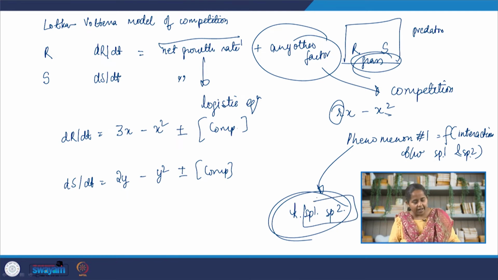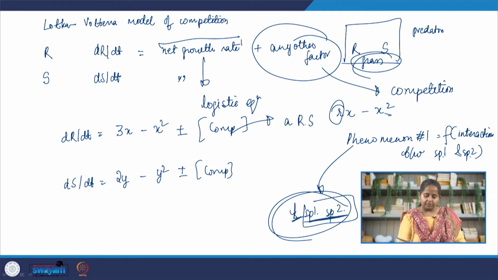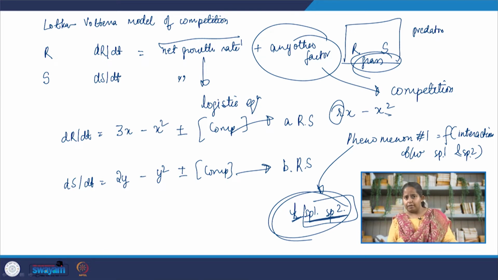We are looking at the probability of these two species to interact with each other, which will be proportional to the product of the numbers. So basically the competition term will be some constant and the product of the two species. We are going to get this competition term to look something like A rabbits into S, in this case B rabbits into S. So the more rabbits, even if we have just 2 or 3 sheep, but we have lots of rabbits, they are going to interact more frequently. If we have 2 rabbits and 2 sheep, their product is going to be much smaller compared to when we have 20 rabbits and 10 sheep. So the product is very important.